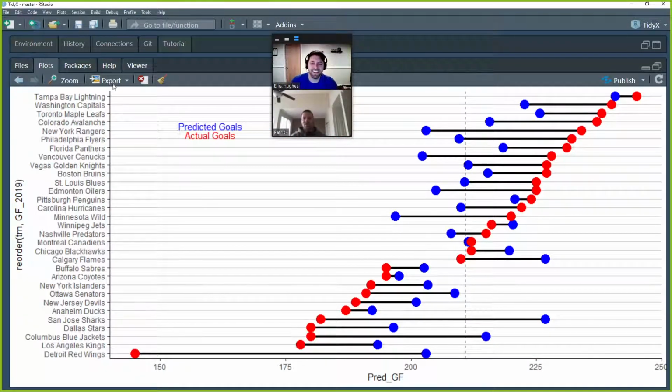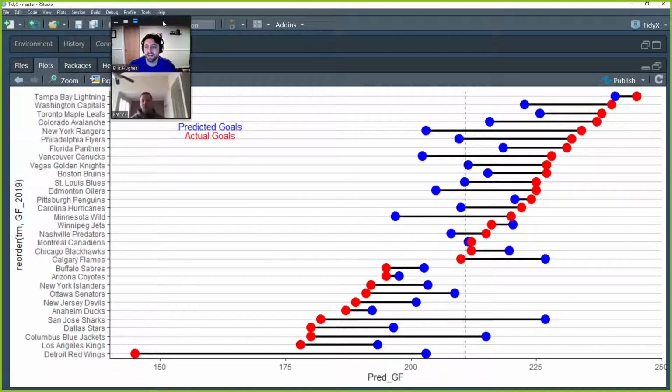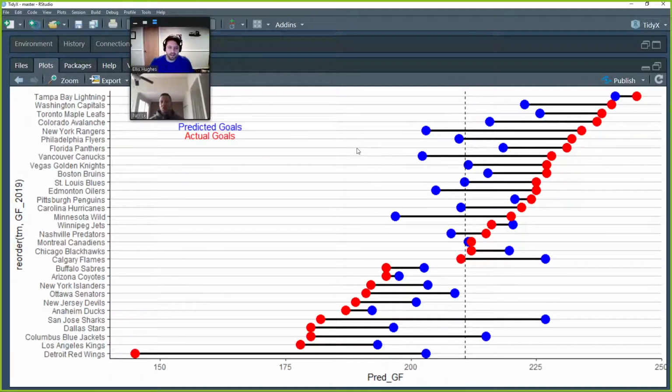So now we see, for example, Detroit. They had a predicted goals of a little over 200, and they really underperformed. I mean, less than 150 goals scored. I think they only won like 15 or 16 games. Sorry, guys. Yeah, really rough.